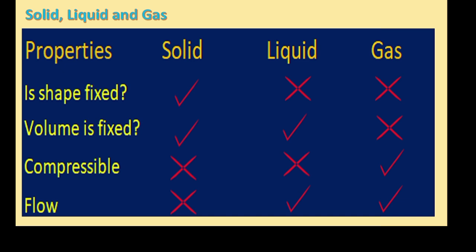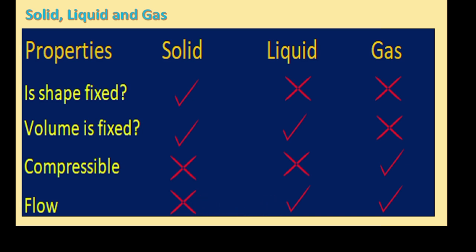How are solid, liquid, and gas different from each other? Like, what are the properties of each? So for solid, its shape is fixed. Its volume is also fixed. Solid is not compressible. Neither can solid flow.